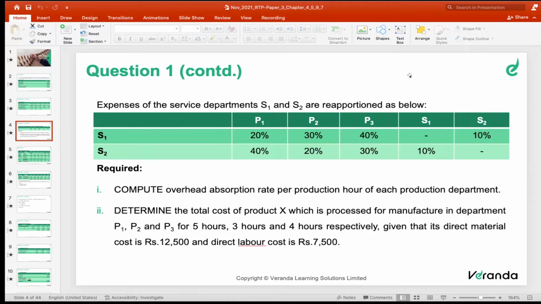Allocation is applicable only for specific expenses, so we have to identify what all the specific expenses are in this problem. Second, apportionment is applicable only for common expenses, so our duty is to identify what all the common expenses are. Then reapportionment is applicable only for service departments.